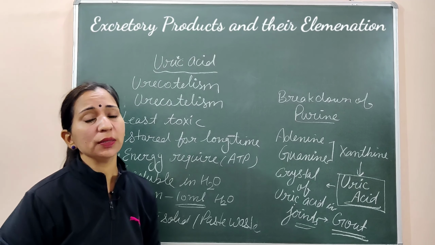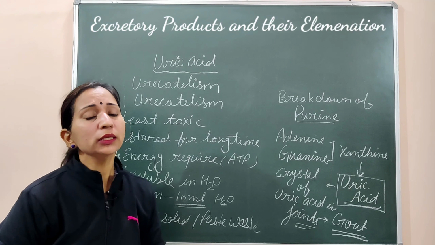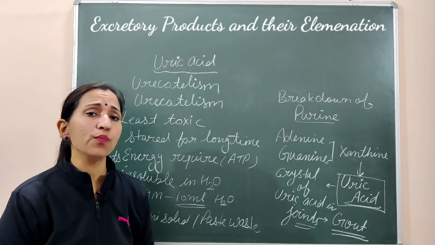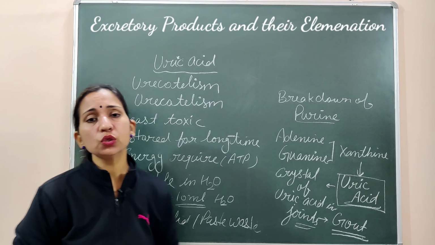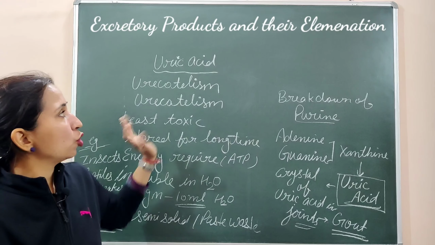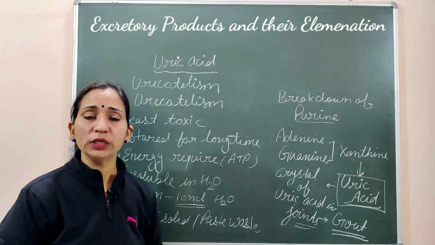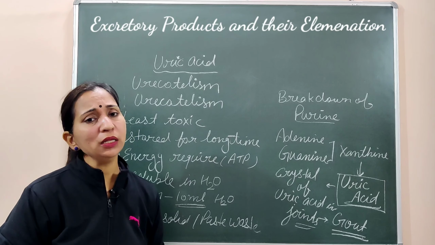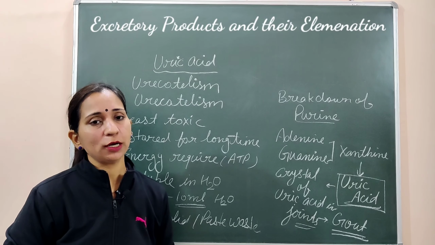The most important thing to remember here is that the least toxic substance is uric acid, whereas ammonia is the highly toxic substance, so it has to be released immediately. The main questions are based on this. That's all about uricotelism, and earlier we discussed ureotelism. In the next video we will discuss the excretory organs of some other animals.